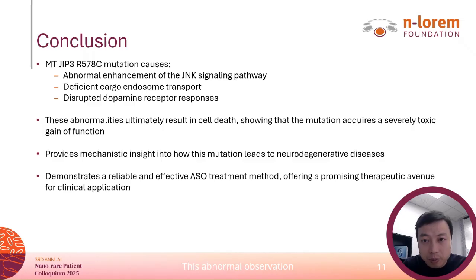This abnormality eventually led to cell death, demonstrating that the mutation causes a severe toxic gain of function. It also further expands how this mutation leads to neurodegenerative disease. Finally, this study also provides a reliable and effective ASO treatment method, which can significantly inform a potential clinical treatment.